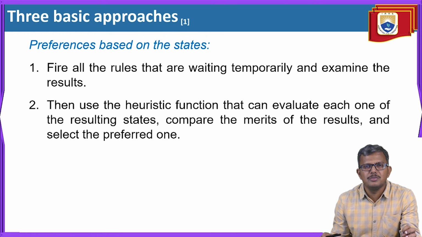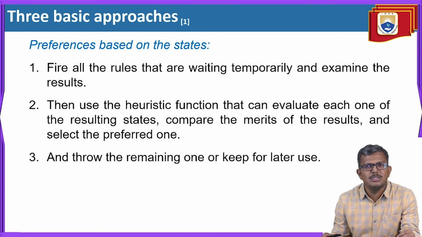I am repeating once again: in preferences based on the states, we apply all the rules at the same time. It's a temporary process. Then we observe the results. If any of the results is suitable to your problem statement, you select only that result, and the remaining results you can simply ignore, remove, or keep for later use.